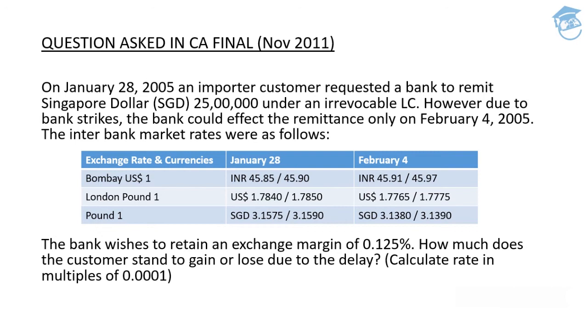So what is the rate that will be applied in your first principle? That will be 45.90 and not 45.85. Clear, guys? Stick to one thing, which is 45.90 will be your first rate. Now, after acquiring a dollar, since the dollar is also not available against the Singapore dollar, there is another currency that you need to get entered into, which is pound. So you'll go to the London market, and they have mentioned a quote, which is pound.